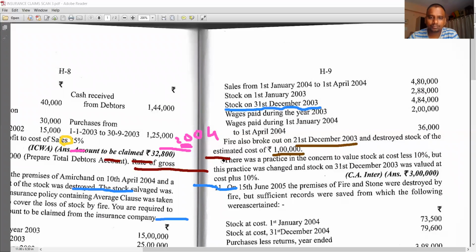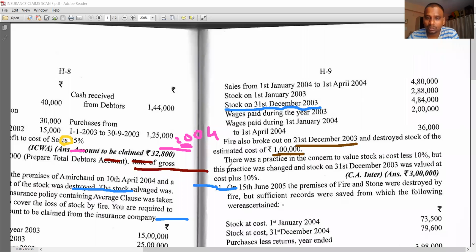Next. There was a practice in the concern to value stock at cost less 10%. That means what? This is also important information.